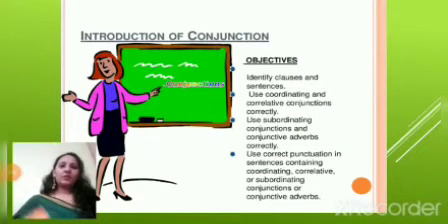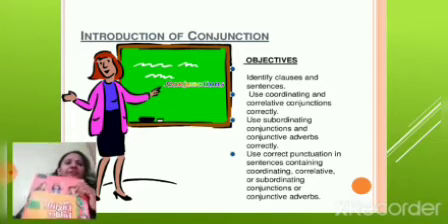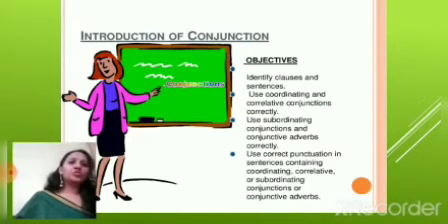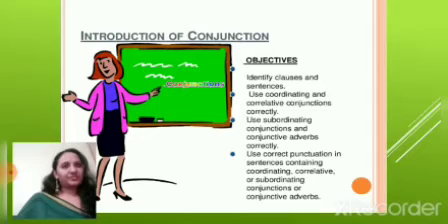Conjunctions in your book, My English folder, in this are chapter numbers 21 and 22. As we have discussed, conjunctions are used to join words, sentences, and even clauses and phrases together for constructing a sentence. They are used as three types. Basically, there are three types of conjunctions: coordinating conjunctions, subordinating conjunctions, and correlative conjunctions.